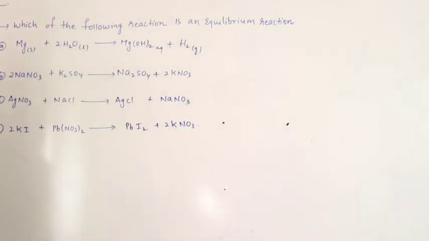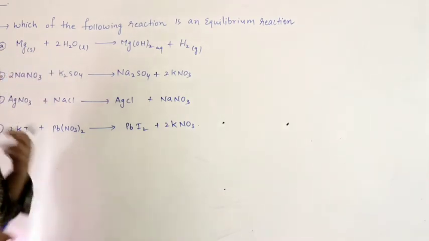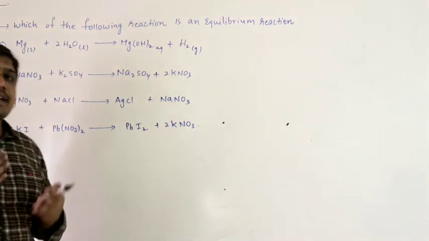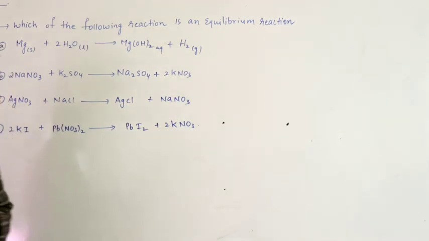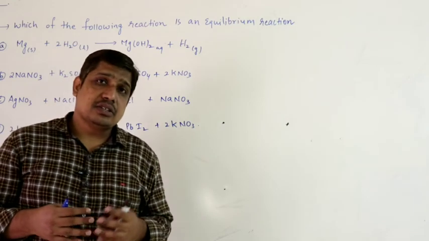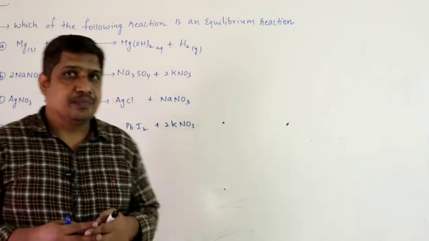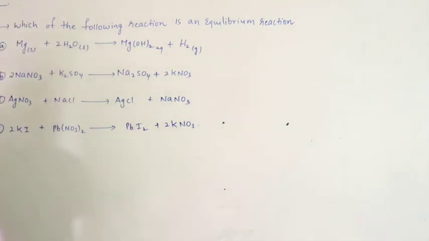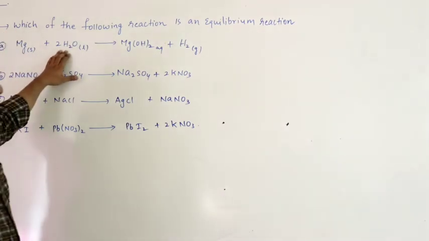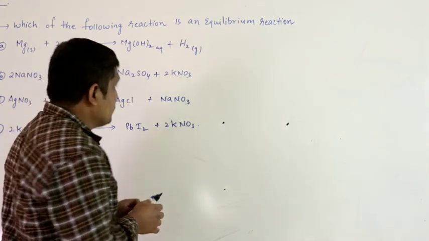Let us do a problem. Which of the following reactions is an equilibrium? That means in which of the following reactions you can expect an equilibrium. In order to establish equilibrium, the reaction should proceed in both forward and backward directions simultaneously. So let us try to understand what is happening here. Magnesium reacts with water. Magnesium is an active metal. It reacts with water instantaneously or on heating to produce magnesium hydroxide.